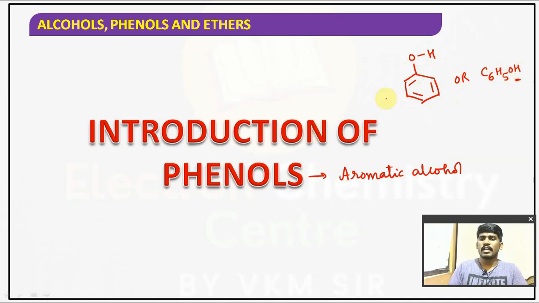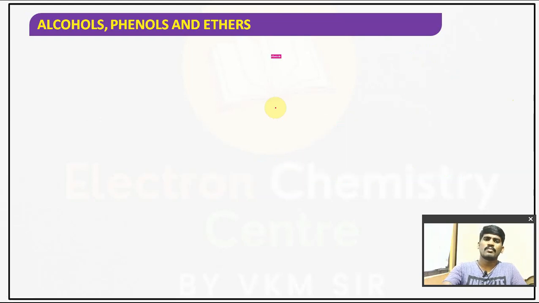Phenol is also called carbolic acid, children. Phenol is an aromatic alcohol with formula C6H5OH, and here the OH group is directly attached to the benzene ring. Understood?